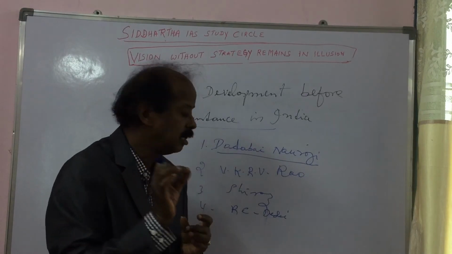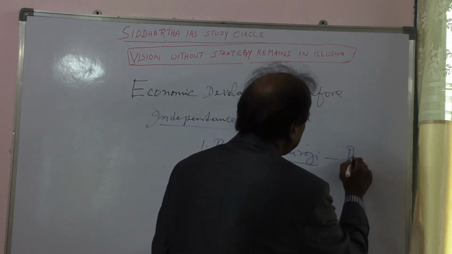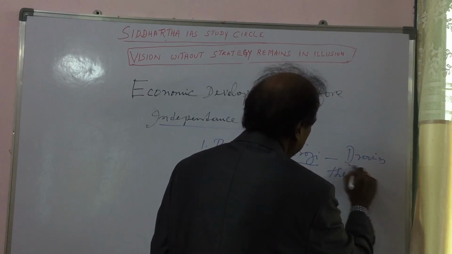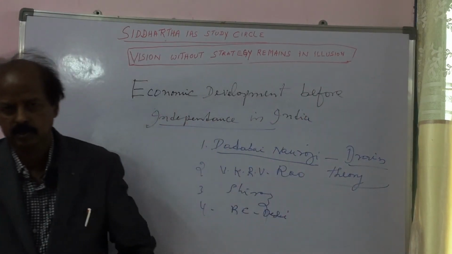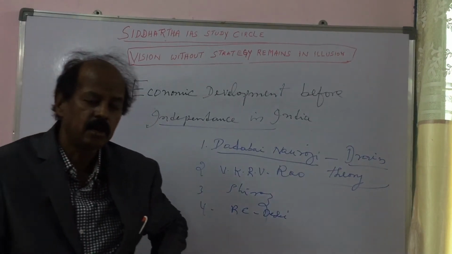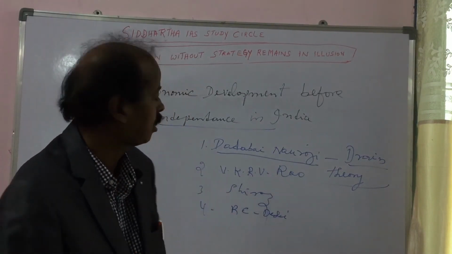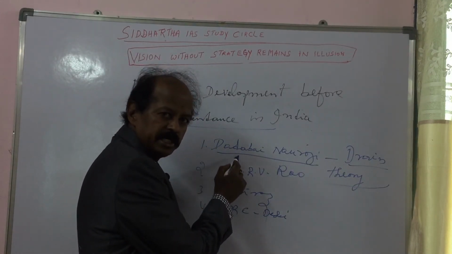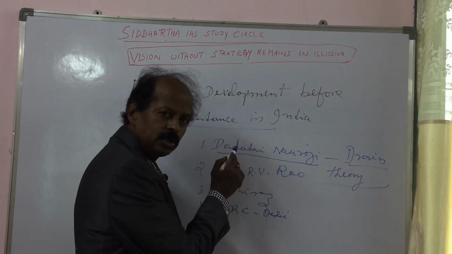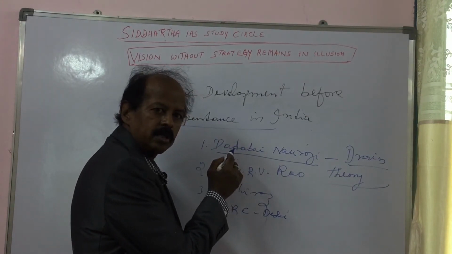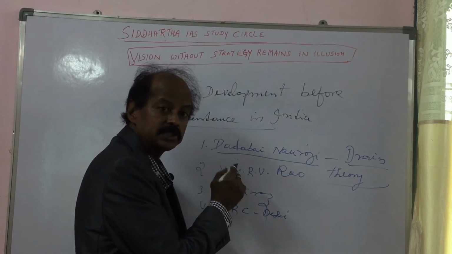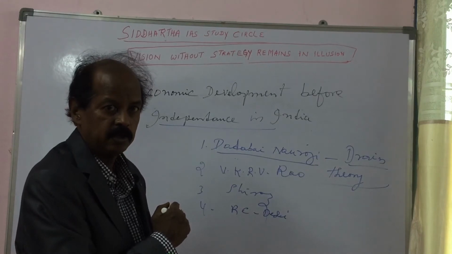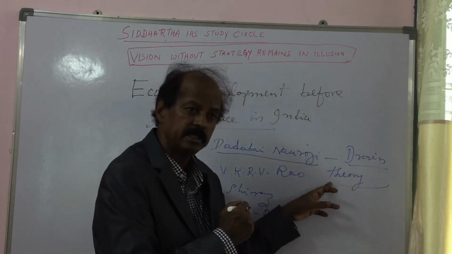So he propounded one theory called drain theory. You should remember drain theory. Drain theory was explained by Dadabhai Naoroji, a famous Indian economist and also one of the important nationalist leaders.